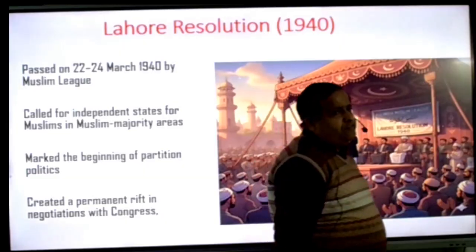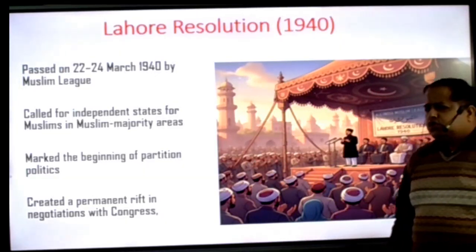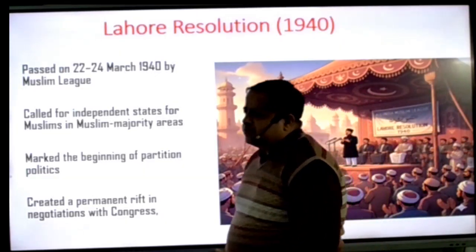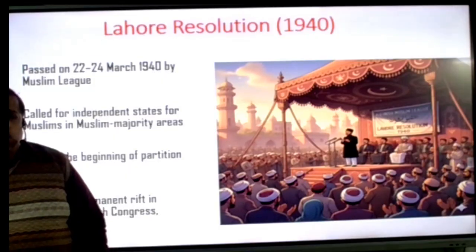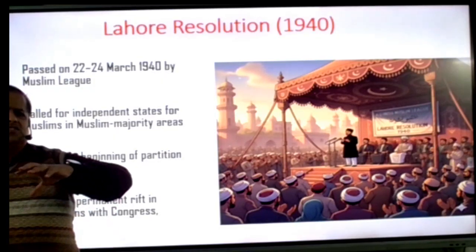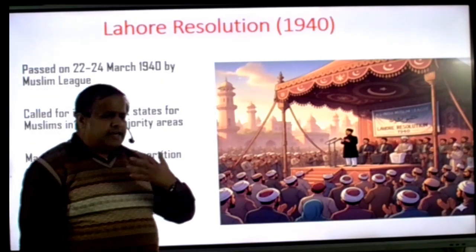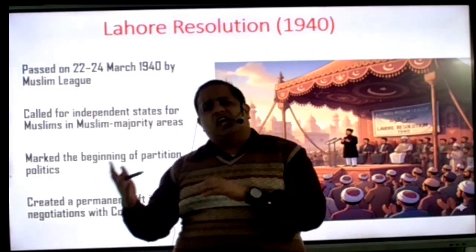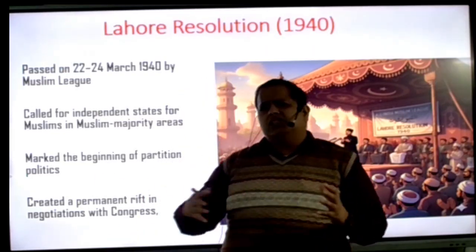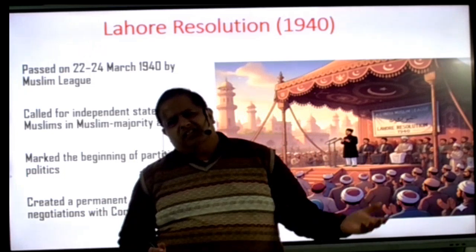But I hope you are aware that in 1906, Dhaka's Nawab Salimullah established the Muslim League. But at that time, the Muslim League was just a party of some radical Muslims, and most of the liberal Muslims supported the Congress. And the demand of the Muslim League was not a separate country at that time.